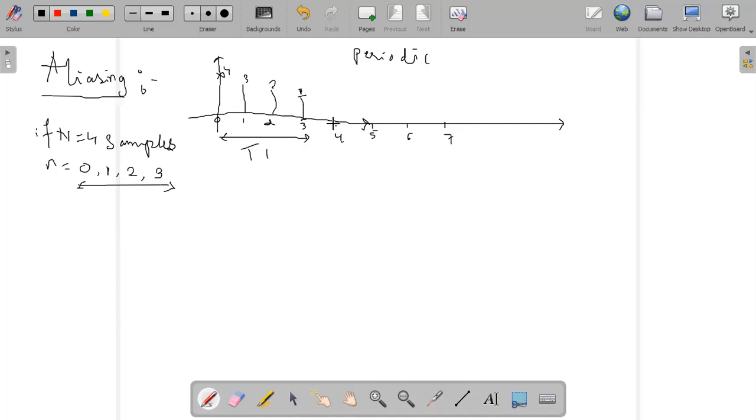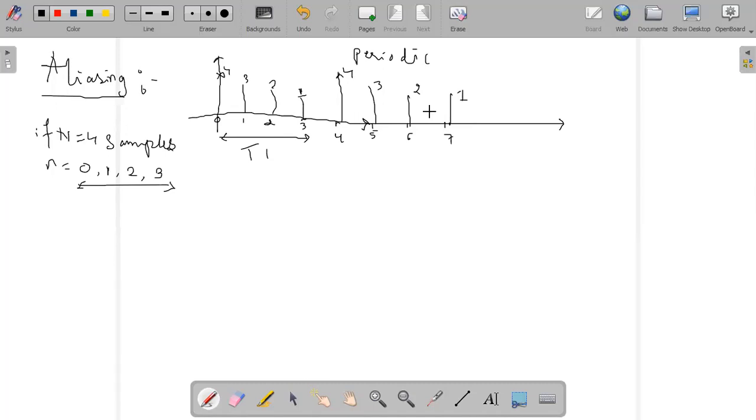If it is periodic, it means that at 4 again it will repeat from the first. This has a 4, for 5 I have a 3, for 6 I have a 2, for 7 I have 1. This signal is called a periodic signal.